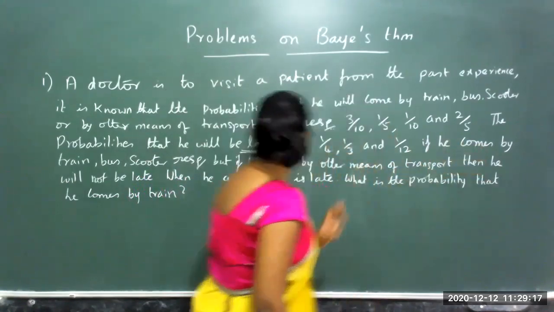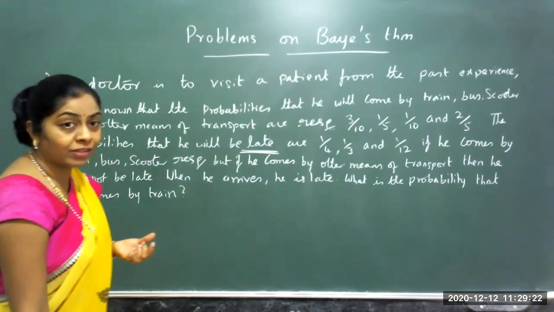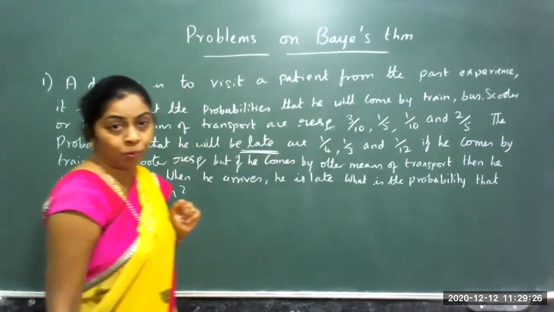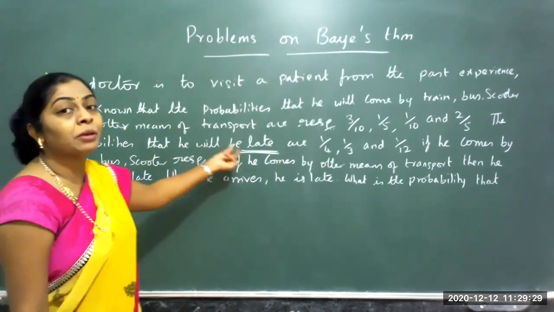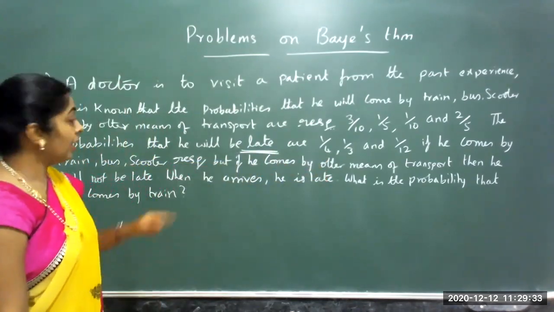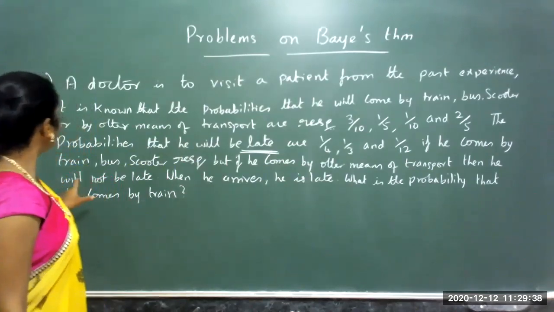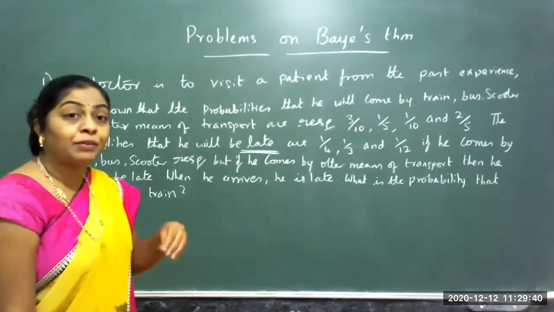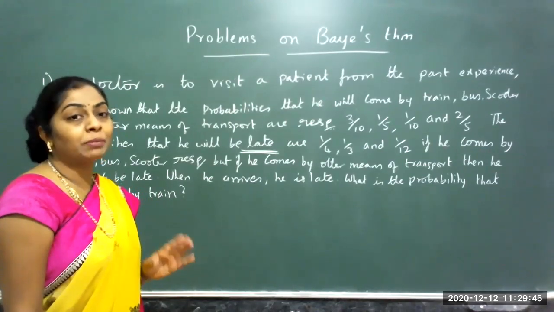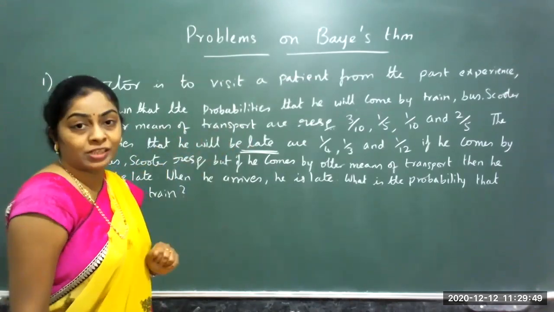If he comes by train, he may be late with 1 by 4 probability. By bus, when he comes, he may be late with 1 by 3. By scooter, it is 1 by 12. But if he comes by other means of transport, then he will not be late. It's not going to become late if he is using any other means of transport. That is the 4th condition.